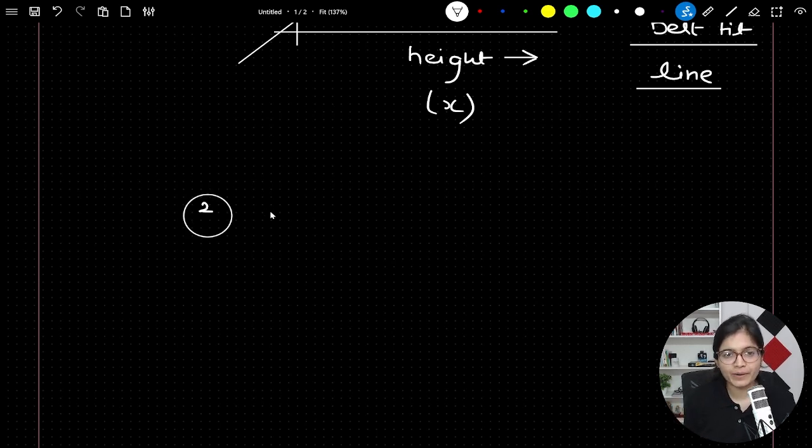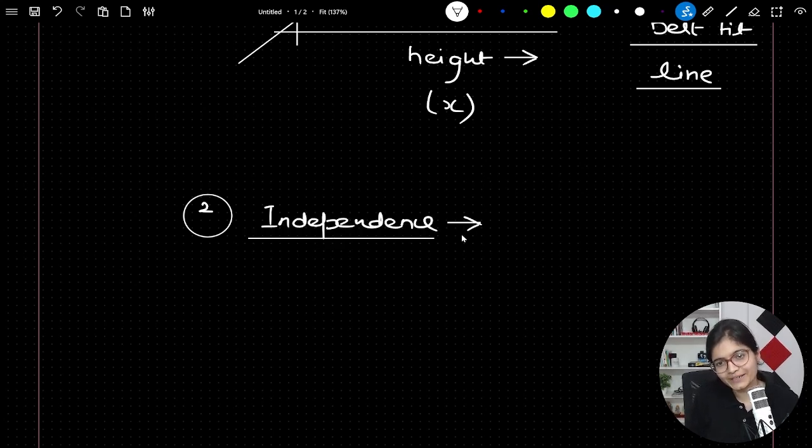The second important property is independence. Independence. What is the meaning of that? The simple meaning is that whatever input features you have, whatever be the value of x1, x2, x3 until the value of xn you have, right?